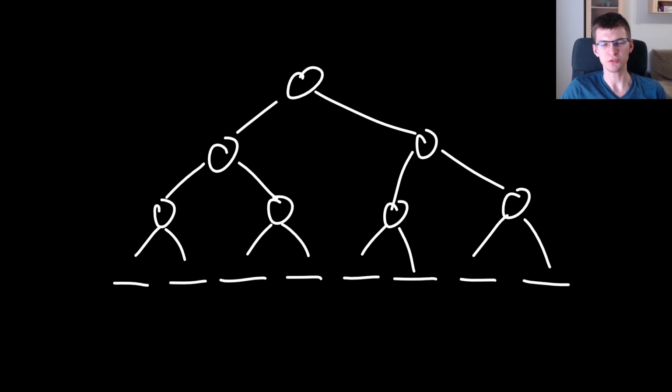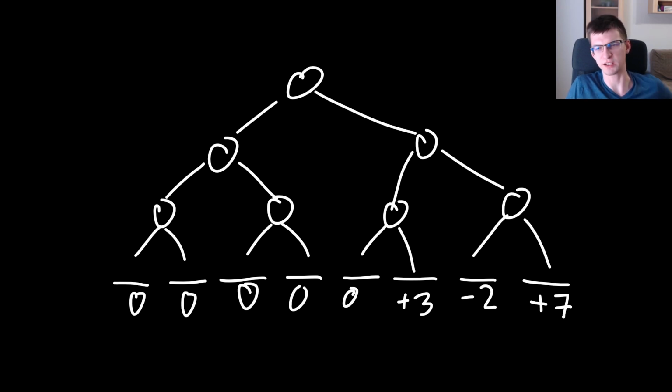We need the maximum prefix in the whole sequence, let's say. By the way, in this problem, initially the sequence will be filled with zeros, and we will go from right to left and slowly change some numbers, so every moment the sequence will look something like +3, -2, +7, and in this sequence we ask for the maximum prefix.